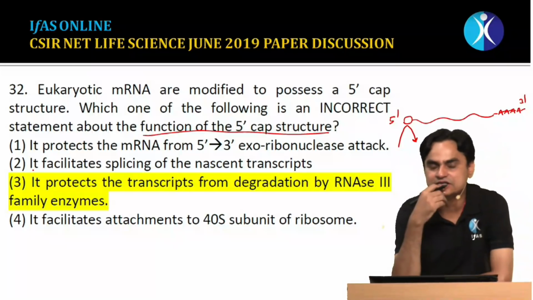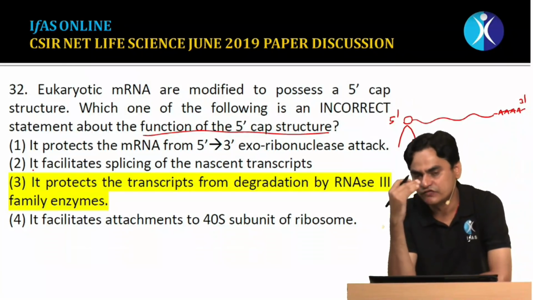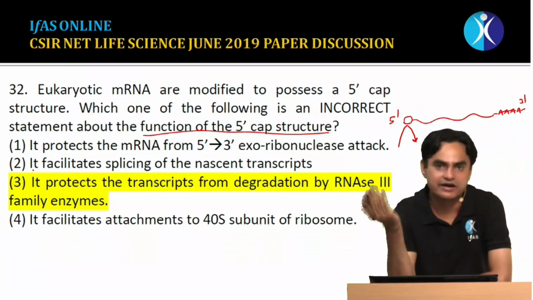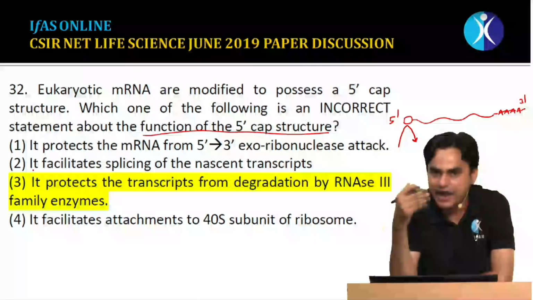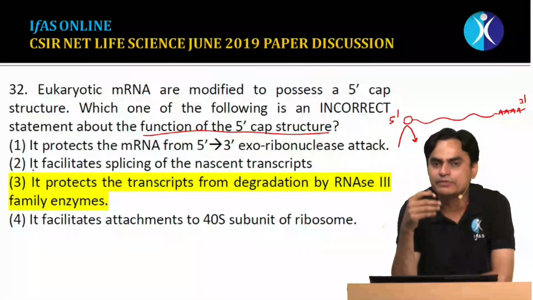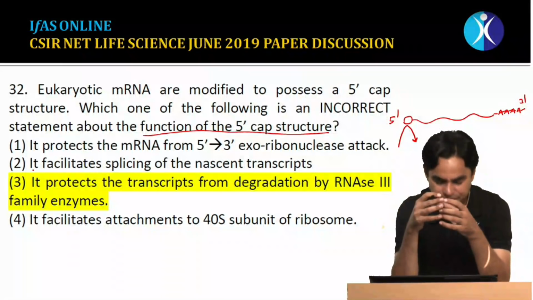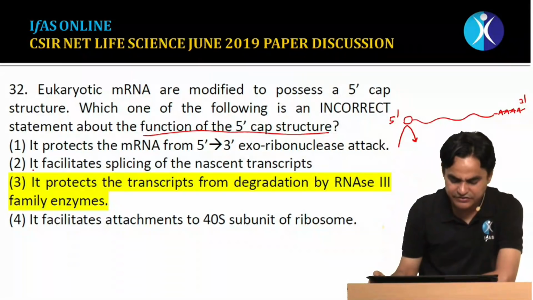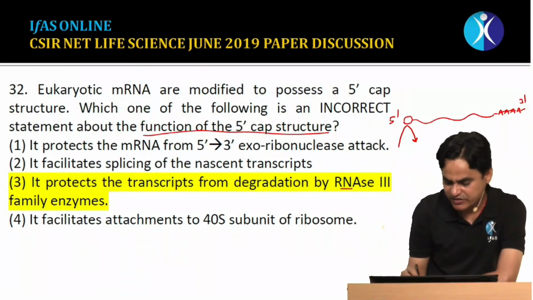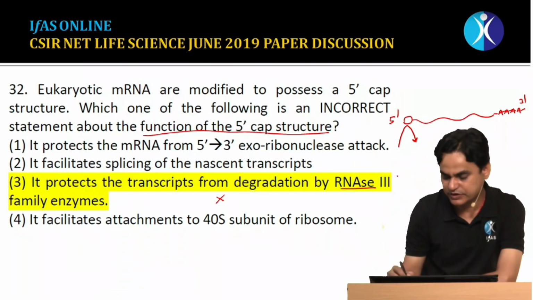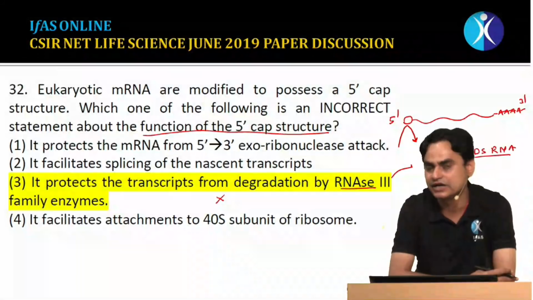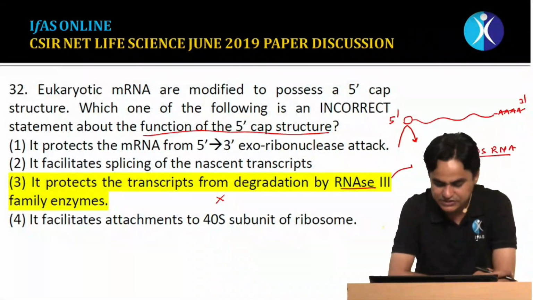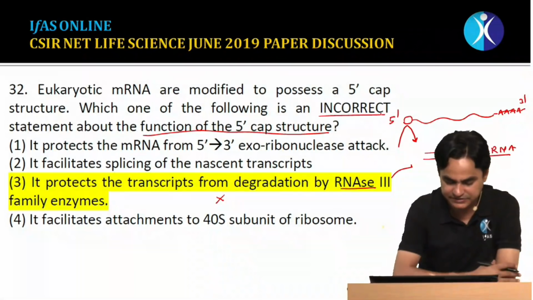Yes, because we have already discussed in molecular biology, only the 5' capped mRNA are spliced readily. So the mRNA, or heterogeneous RNA, which lack the 5' cap, their introns are not removed. The third statement says that it protects the transcript from degradation by the RNase III family enzyme. This is false, because the RNase III family of enzymes act selectively on double-strand RNA, and heterogeneous RNA, the precursor of messenger RNA, is not a double-strand RNA. So this statement is false, and we have to find the incorrect statement.